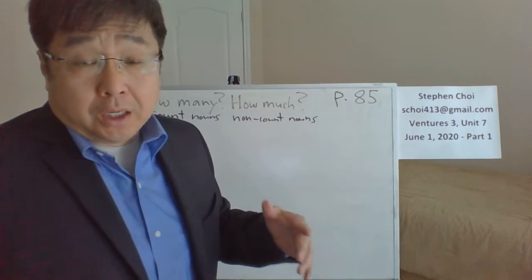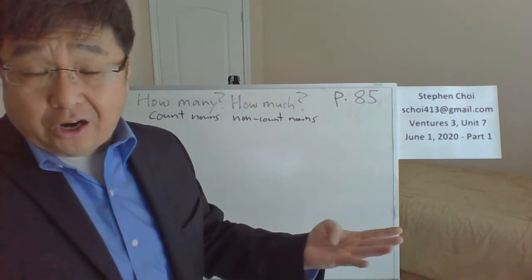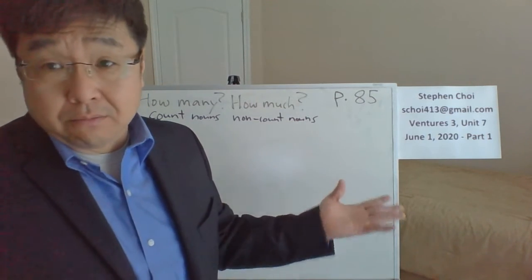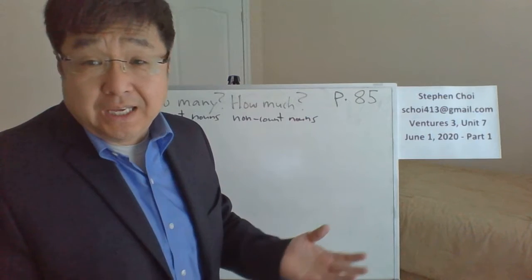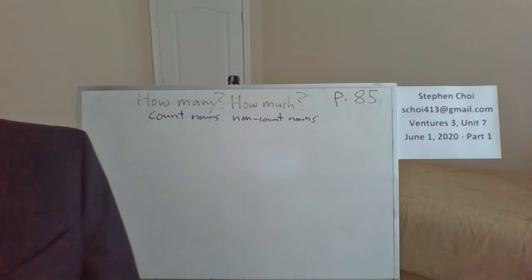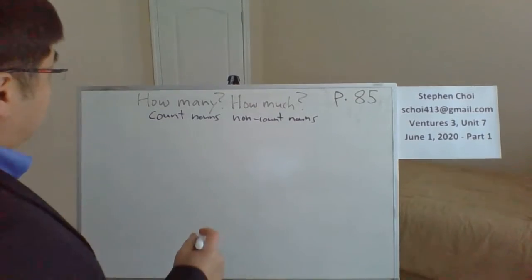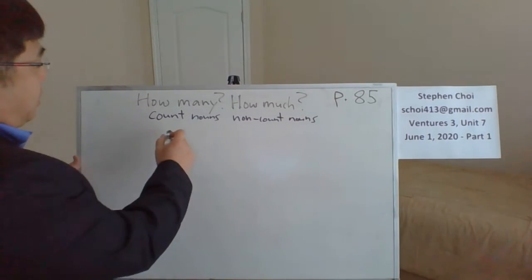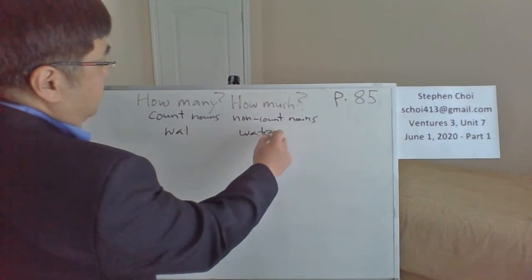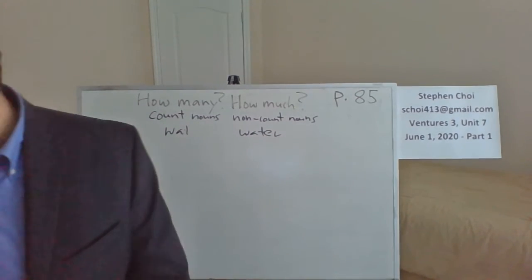So things that you cannot count like air, water, coffee, tea, those are non-count. Those are non-count nouns. So let me give you something. So water is non-count, right? Water is non-count.